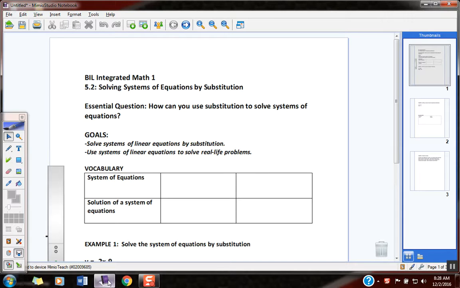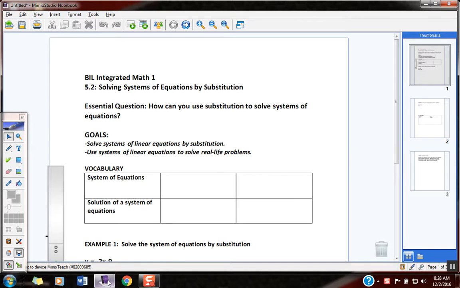Now, the one thing that I'm going to encourage you to do today is, remember we used decimals for checking solutions graphically yesterday, and I would encourage you to use that to confirm the stuff that you're doing today. But we're going to be doing the same thing today, looking for systems of equations and solutions that exist for those. But instead of looking at things graphically today, we're going to start looking at things algebraically.